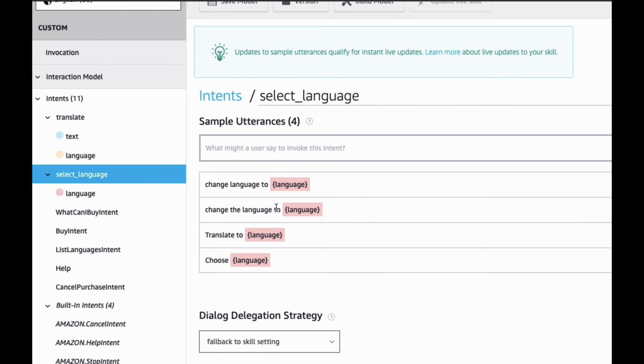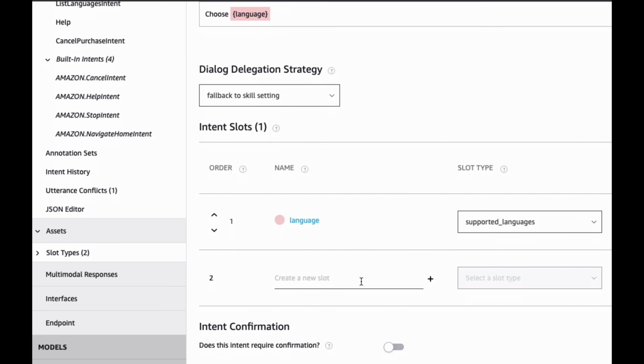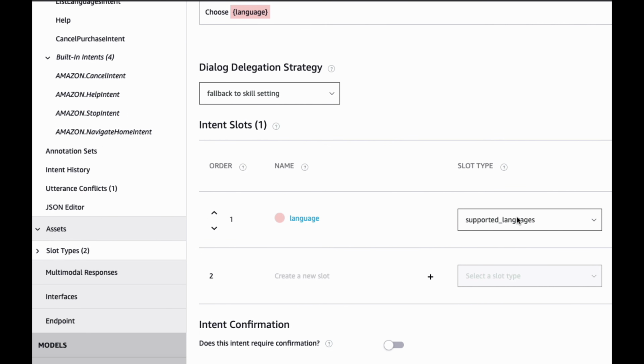So you can see this one's a little bit more thorough because there's a couple different ways you might want to say change language. So you could say change language to, change the language to, translate to, choose, and then you have the language slot there. And this is a custom slot which I set up called supported languages, which is just an array of custom words. So let's go take a look at that.